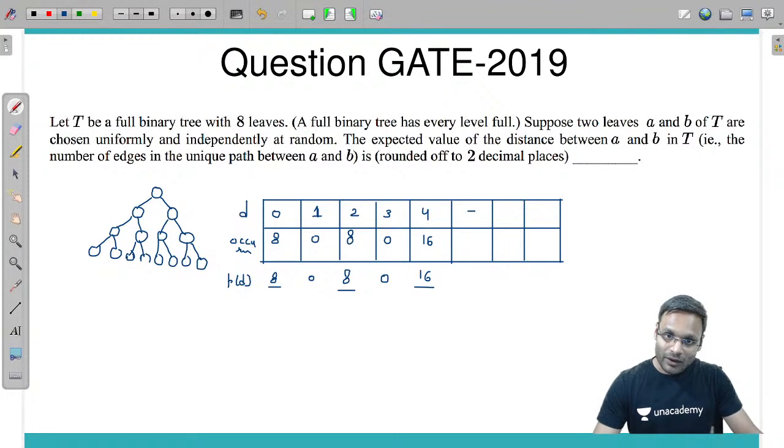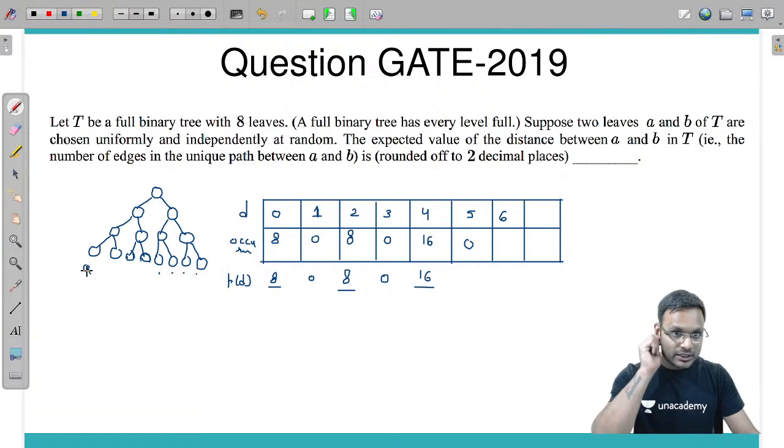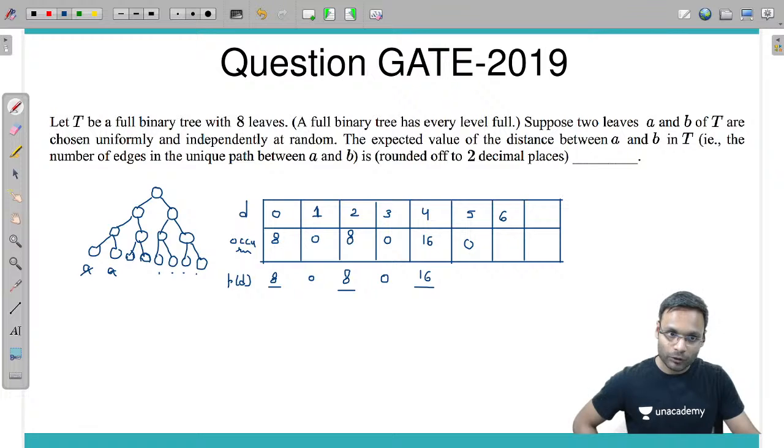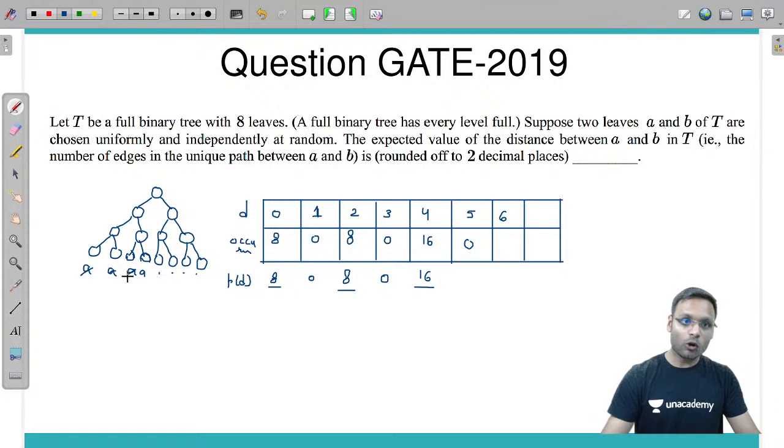Now distance 5, of course not possible. Distance 6, do we have it? Yes. If we keep A here and B in the right subtree, then the distance possible is 6: 1, 2, 3, 4, 5, 6. Now where can you keep B? You can keep B 1, 2, 3, 4. Similarly for A here, 1, 2, 3, 4. Similarly A here, 1, 2, 3, 4. Similarly A here, 1, 2, 3, 4. Means 16 possibilities. Reverse is also possible.